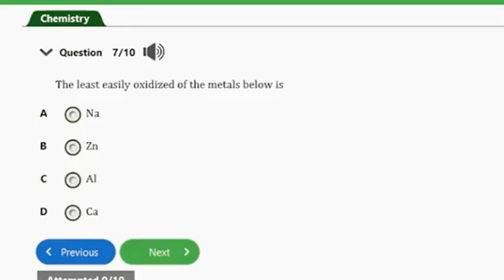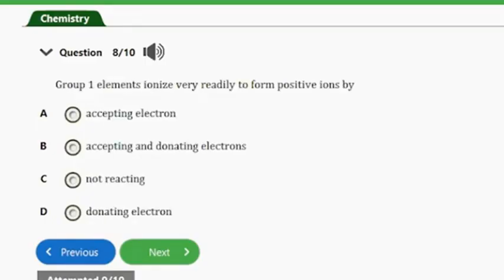So you'll have potassium at the top, followed by sodium, calcium, magnesium, aluminium, zinc, just down the group that way. So guys, if you look at the options here, you see that zinc is the least reactive out of these options. So that's it for that question. Let's consider the next question.